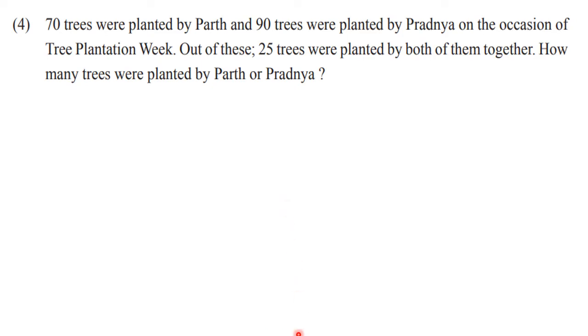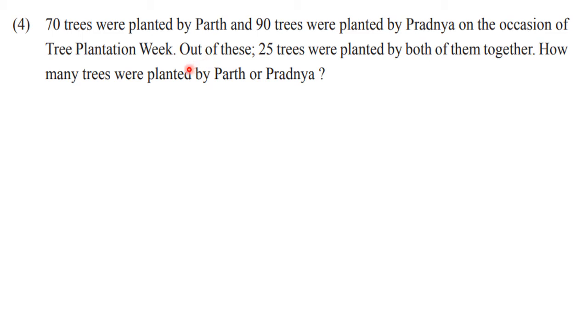Before that, after reading the question, we will try to understand it. Here we can see that in this question there are two persons and the number of trees planted by them are given. One is Parth and the other is Pradnya. So the number of trees planted by Parth we will take as set A, and the number of trees planted by Pradnya we will take as set B. From this we can say n of A is 70, n of B is 90.